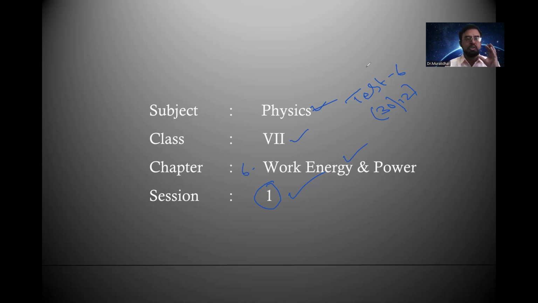In this chapter, for the coming 4 to 5 sessions, we are going to discuss each and every term and various examples and how they are applicable in our day-to-day life. Where you can see the application of work, energy and power in our day-to-day life. We'll move to the next slide to know more about the first term.